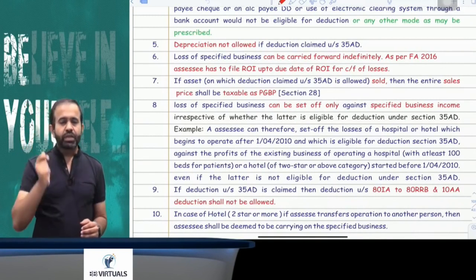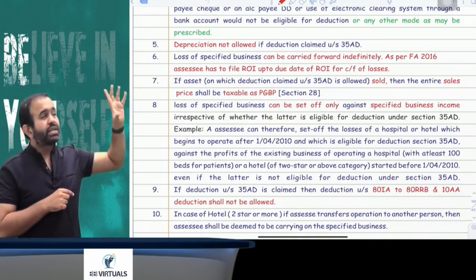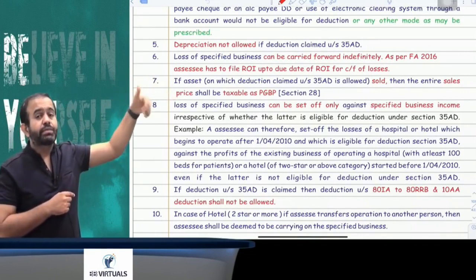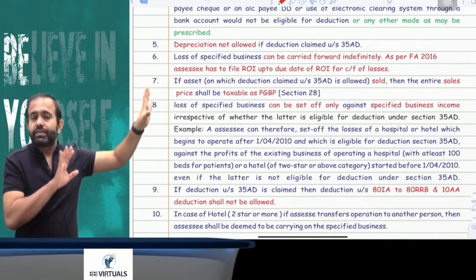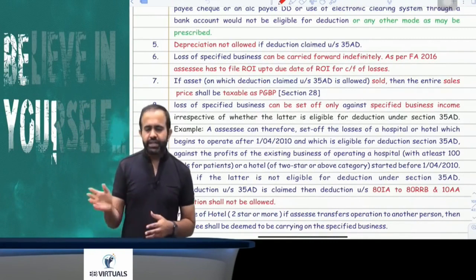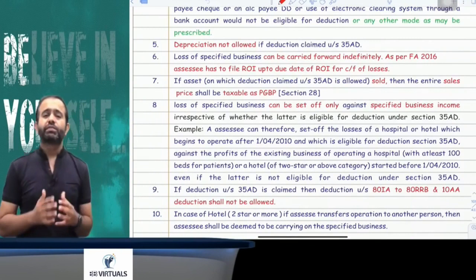Now try to understand. A specified business loss you can set off against the specified business income only, but whether the other specified business is eligible for 35AD deduction or not, that is irrelevant. Now we can take one example. Suppose I am having one hotel in Mumbai, and that hotel is a 3-star hotel. I started that hotel last year only, so it is eligible for 35AD deduction.